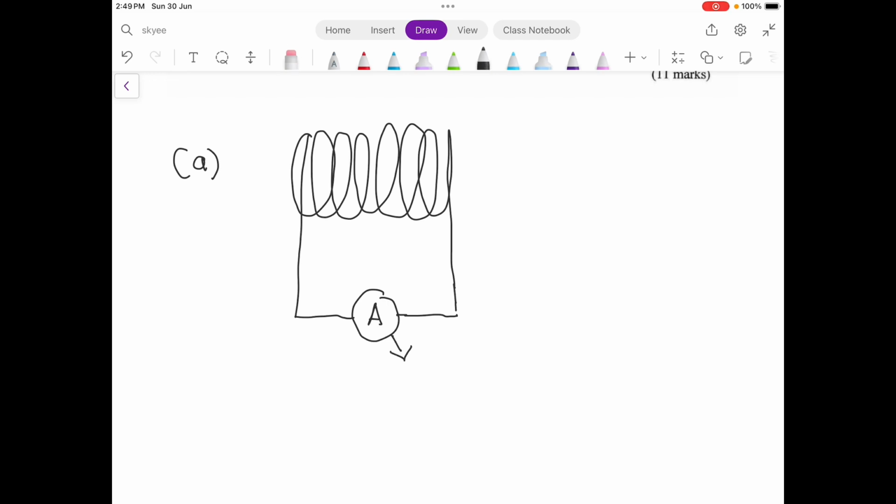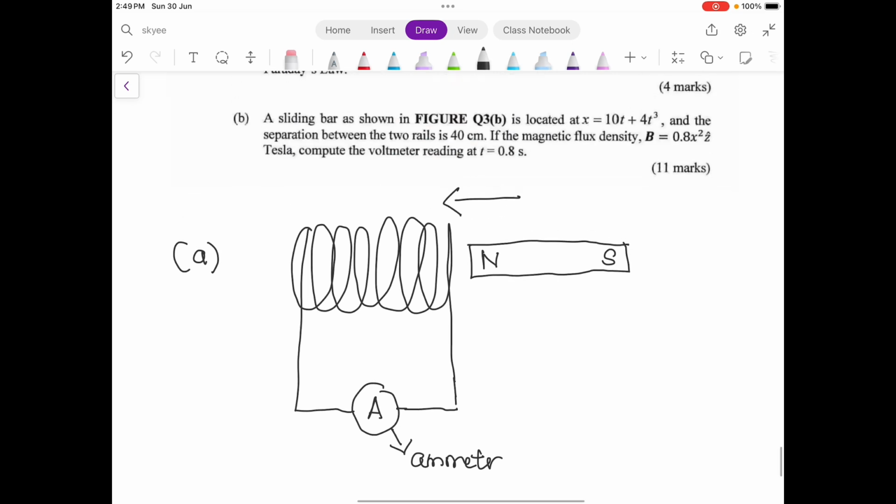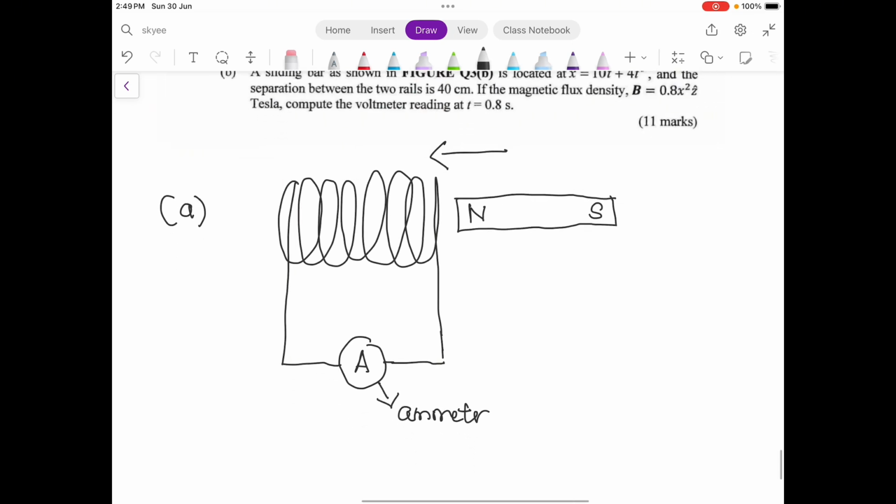Then you can put a magnet bar, and label S, N, and you can put the directions, something like this.